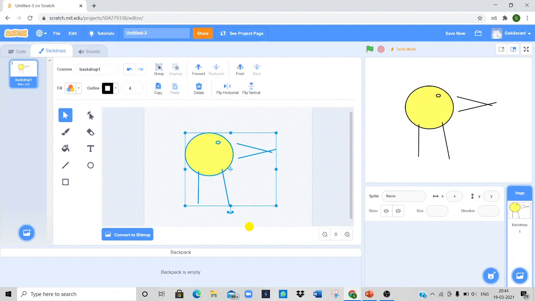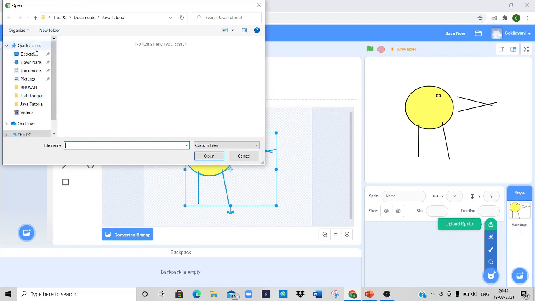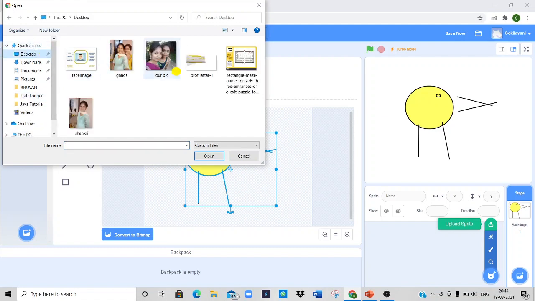And to import a sprite, click on the import button in the costumes window to import a new sprite. Here I can insert or import the new sprite which I have already chosen.